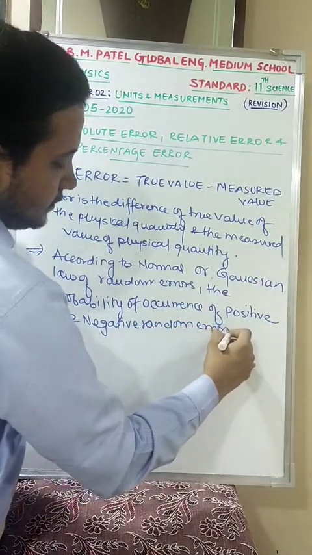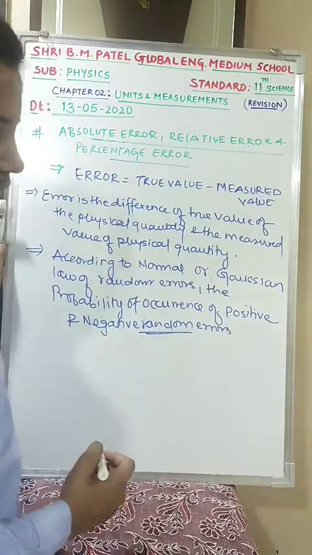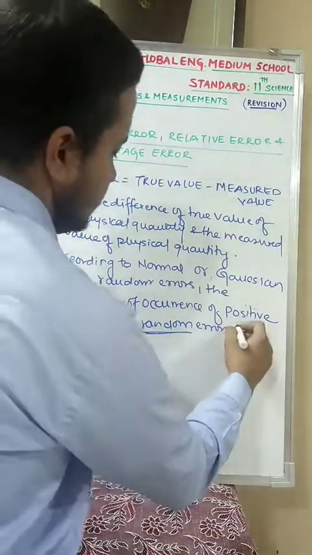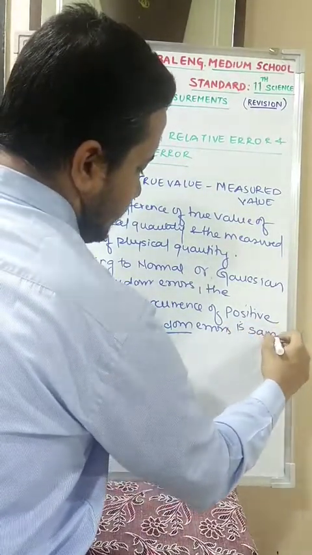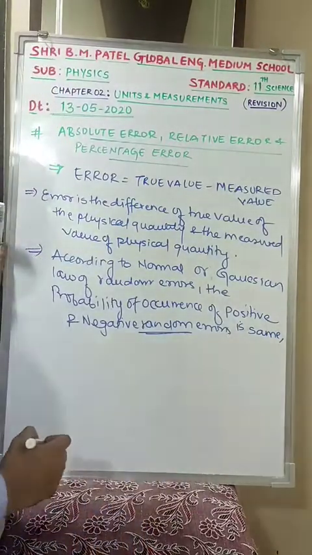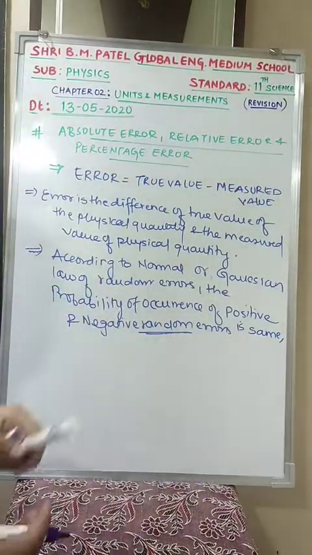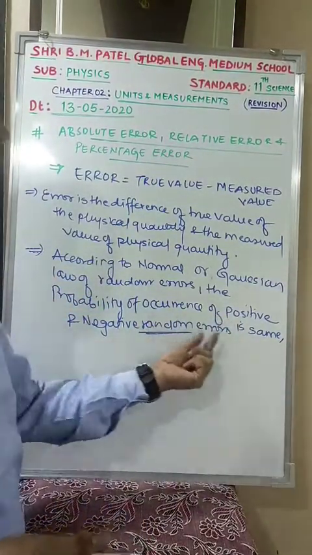Random errors means errors which are not known for a cause. According to the normal Gaussian law of random errors, the probability of occurrence of positive and negative error is same.